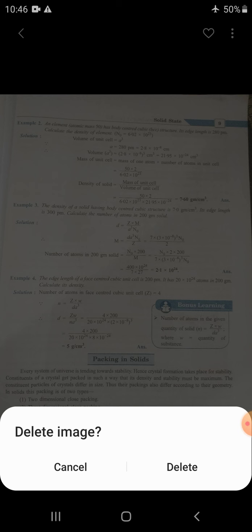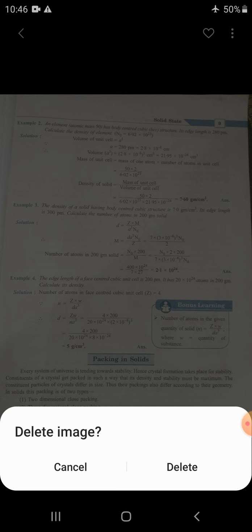Packing of solids is of two types: first, two-dimensional close packing, and second, three-dimensional close packing. Knowledge of coordination number is also essential to the study of packing. So dear student, first we are going to study what the coordination number, or lattice coordination number, is. This term is important for your annual examination, so observe this term keenly.